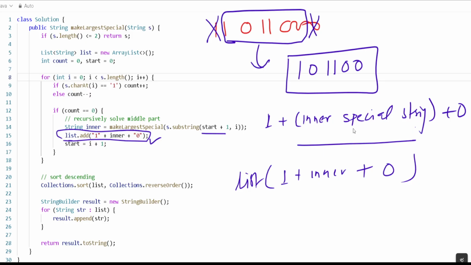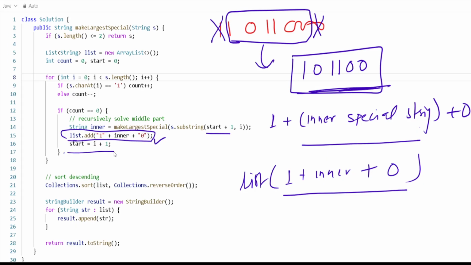We have to wrap it back because we perform the recursion on this inner string, but we should not lose this part. Understand? After recursion returns the optimized inner string, we rebuild the full block. Once you rebuild the full block, we move the start to start plus i +1. So we move the start pointer, and the next block begins after this. This is critical, because without this you won't split correctly.